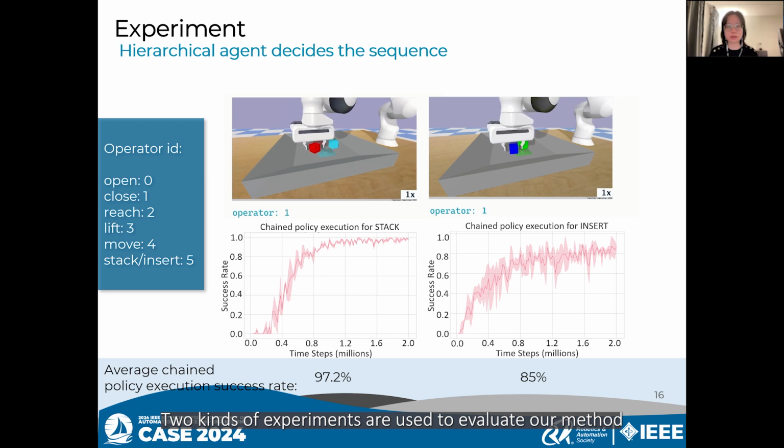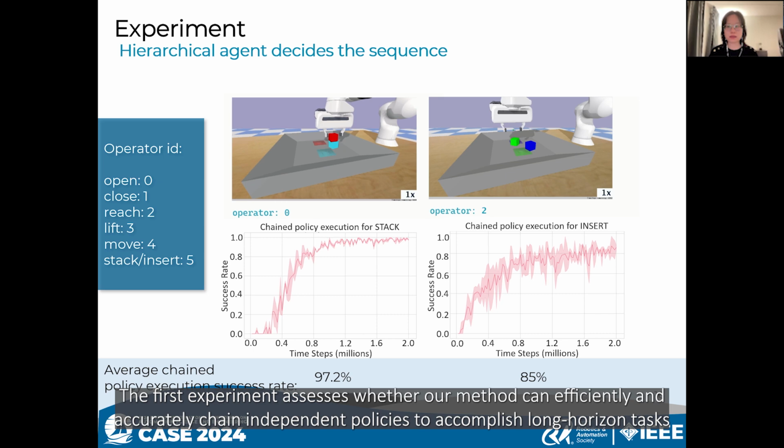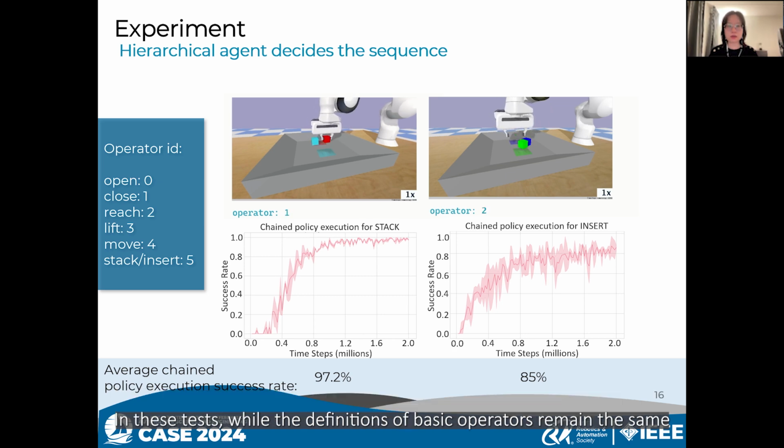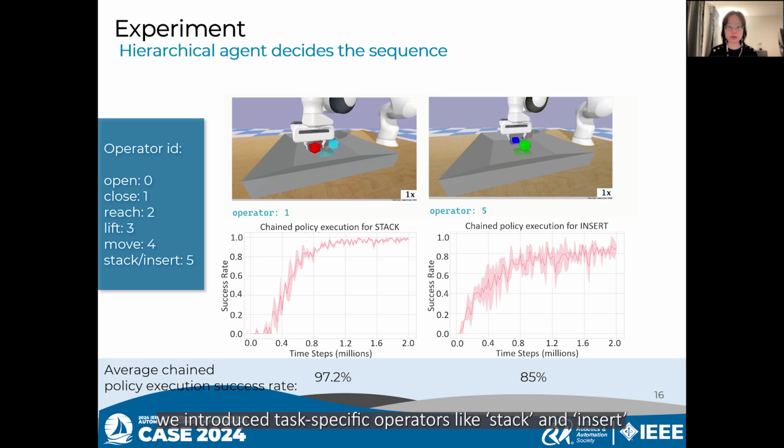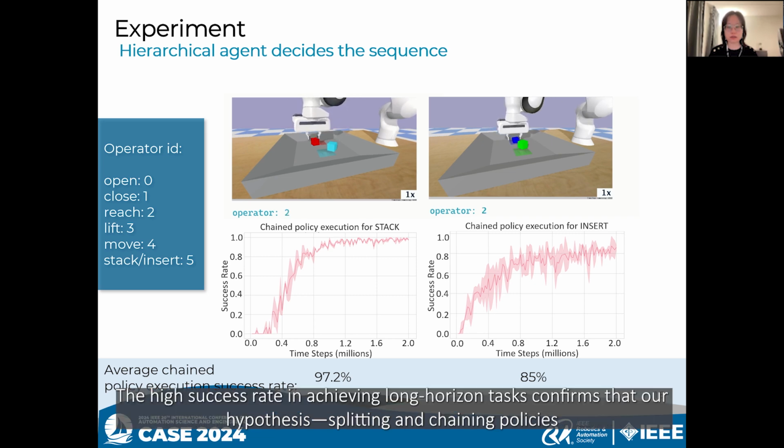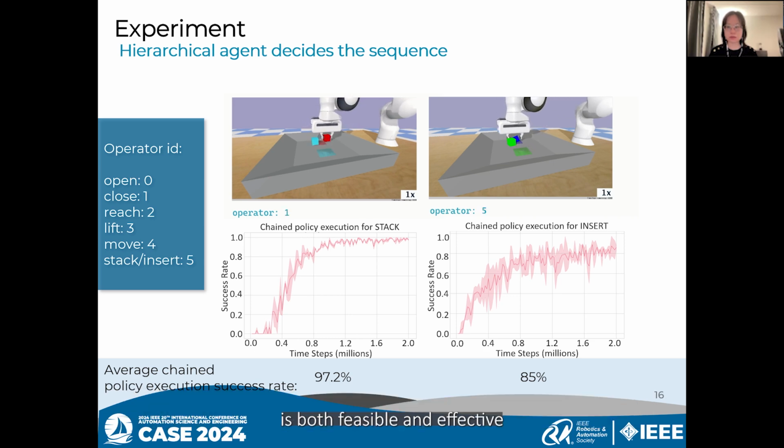2 kinds of experiments are used to evaluate our method. The first experiment assesses whether our method can efficiently and accurately chain independent policies to accomplish long-horizon tasks. In this case, while the definitions of basic operators remain the same, we introduced task-specific operators like stack and insert. The high success rate in achieving long-horizon tasks confirms that our hypothesis, splitting and chaining policies, is both feasible and effective.